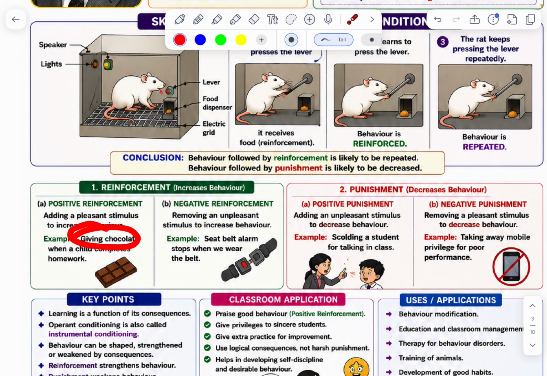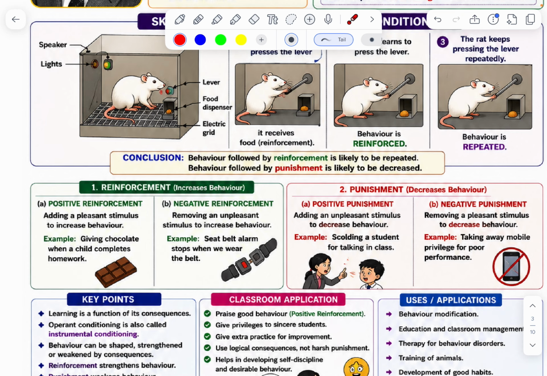Example: giving a chocolate when the child completes the homework. It is positive reinforcement. Negative reinforcement: seat belt alarm stops when we wear the belt. When we are going in a car and we do not wear the seat belt, the alarm sounds. It is also negative reinforcement.